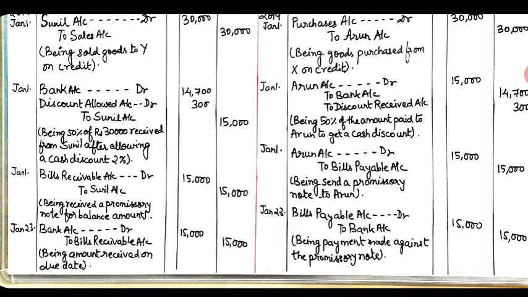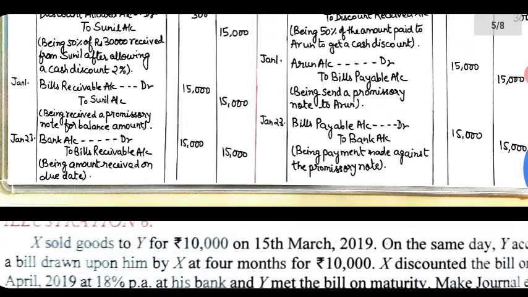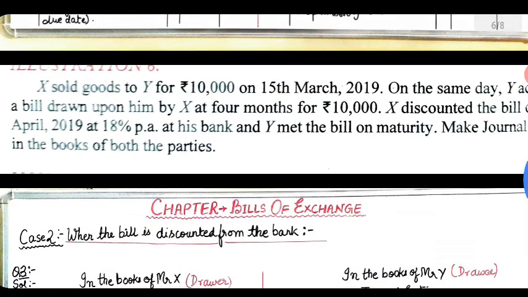Same in the books of the drawee, it will be the reverse entry, that is Arun's account debit to bills payable account, being sent a promissory note to Arun, 15,000. January 23, in the books of the drawer, bank account debit to bills receivable account, being the amount received on the due date, 15,000. January 23, bills payable account debit to bank account, being the payment made against the promissory note, 15,000.